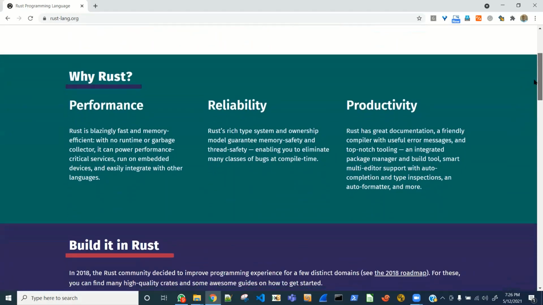All right, so let's see what this says. Why Rust? Performance, reliability, and productivity. Performance, of course: Rust is blazingly fast, all right, good marketing, and memory efficient. So what does memory efficient mean? Well, memory efficient basically means that whatever is the task at hand, you try to do it well using as little memory as possible, right? That's memory efficiency. With no runtime or garbage collector.